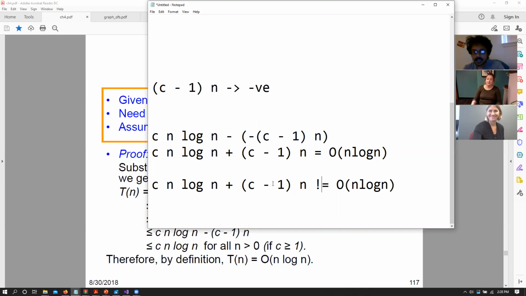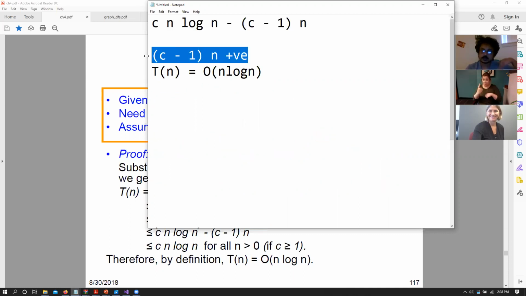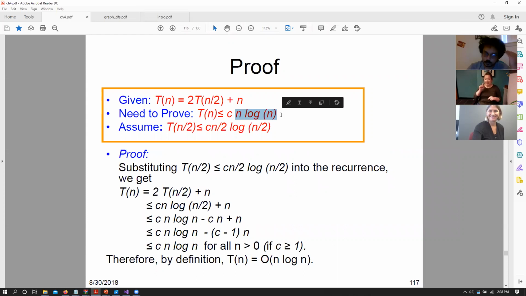Since we have this n here, a negative value of this thing means that if (c minus 1) times n is negative, it does not work, right? n log n does not work. So our (c minus 1) times n has to be positive for it to be n log n. And that is what we are trying to prove here, right? So we say that for all n greater than 0 and c greater than 1, because c greater than 1 only works since then this is not negative, right? Only for those cases, c greater than or equal to 1 and n greater than 0, do we have T of n equals O of n log n.